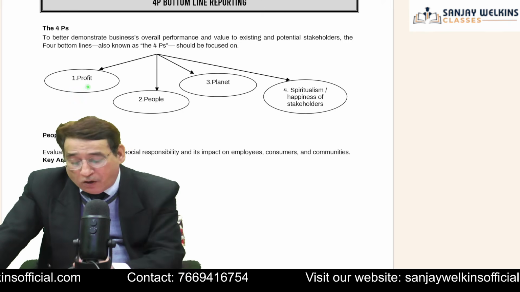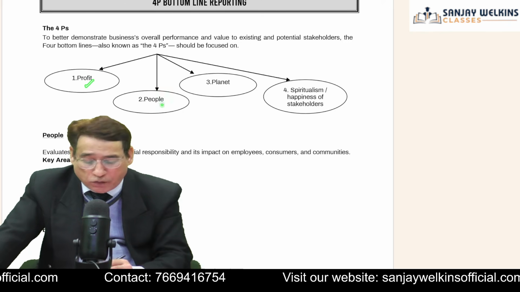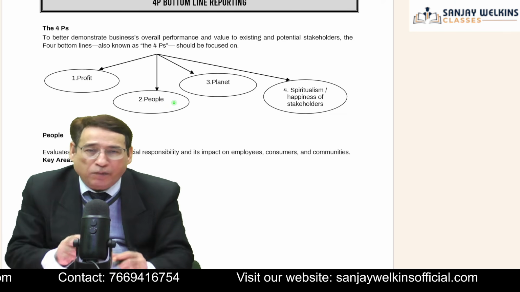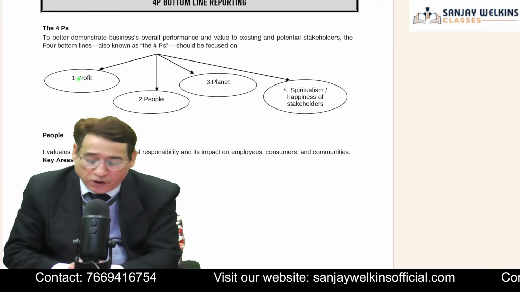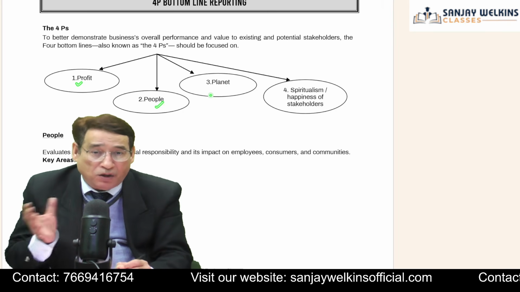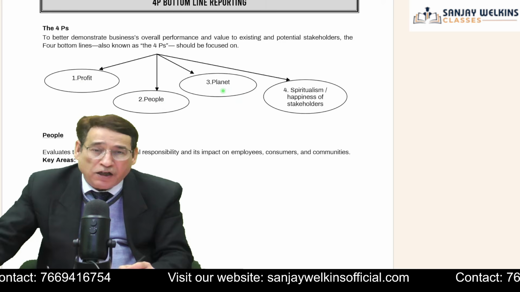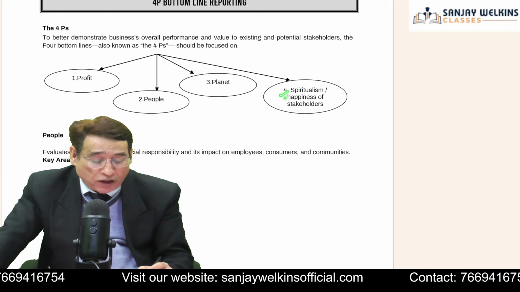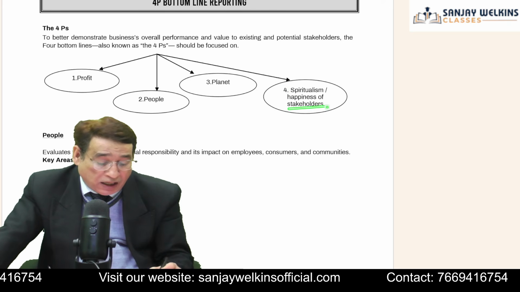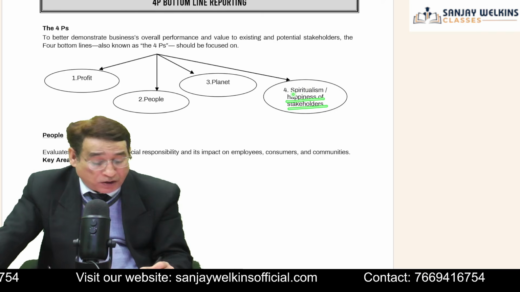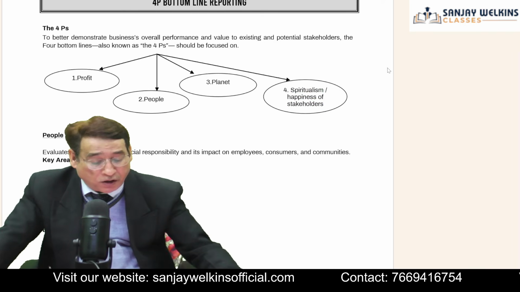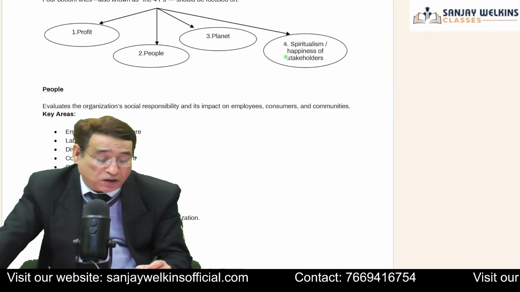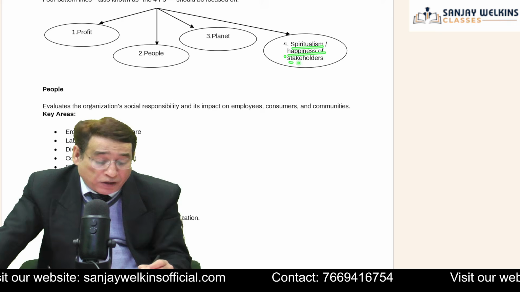Now, 4P: the first P deals with profit, the second P deals with people. Bottom line means the objectives. What should be the objectives of the company? One, to earn profit. Second, to do something for the people. And third, to do something for the planet. And the last one, which has been newly added, the fourth P, is basically known as happiness of the stakeholders, or spiritualism. Is it clear to you or not? Sometimes this question has been asked: the 4th P relates to, and your answer should be, spiritualism or happiness of the stakeholders.